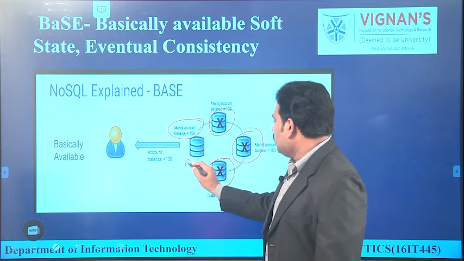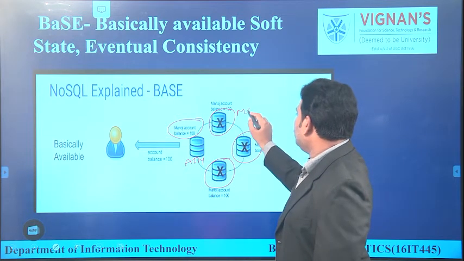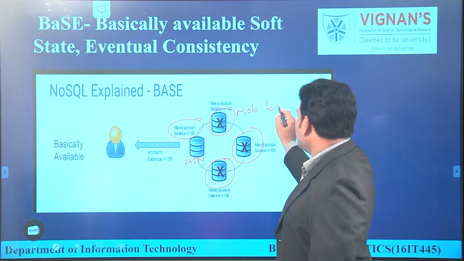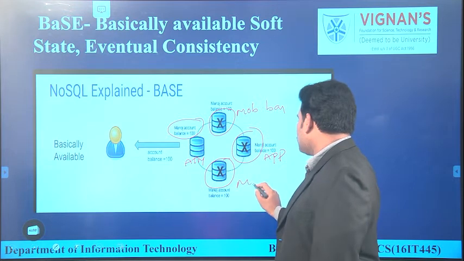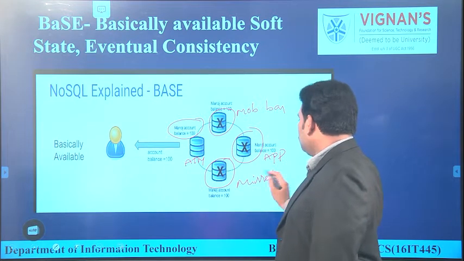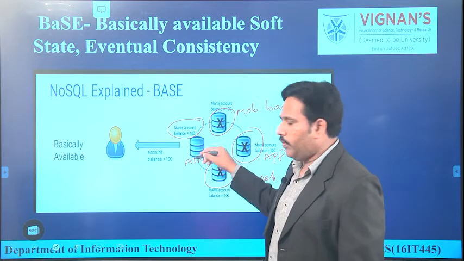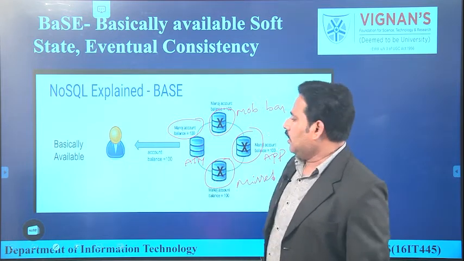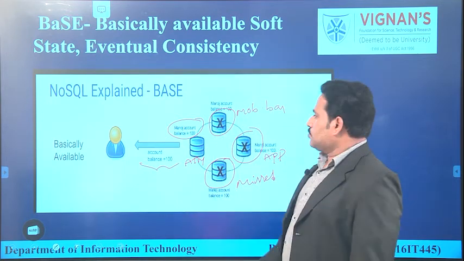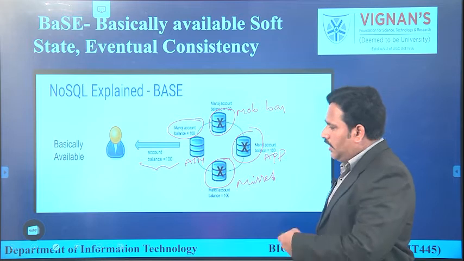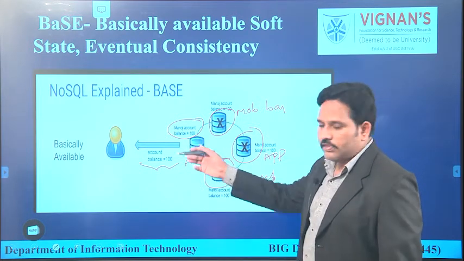He can use an ATM machine to see his balance. He can go for mobile banking, or he can use his internet app, or he can use his missed call service. So among all 4, 3 are not working, but one node is working properly. That one node will give the answer to the customer, that is, the account balance is 100. So that is, at any cost, at least one service or one node is available to serve the customer.